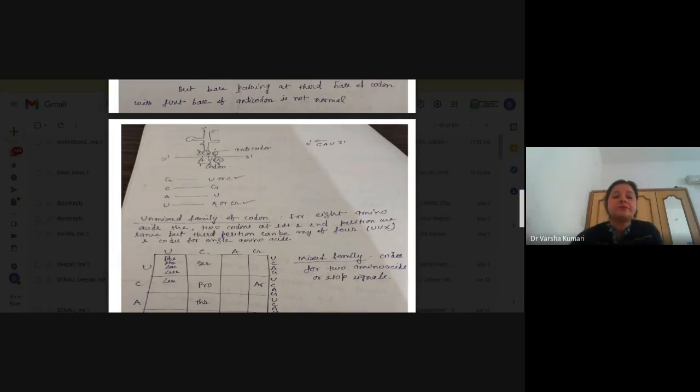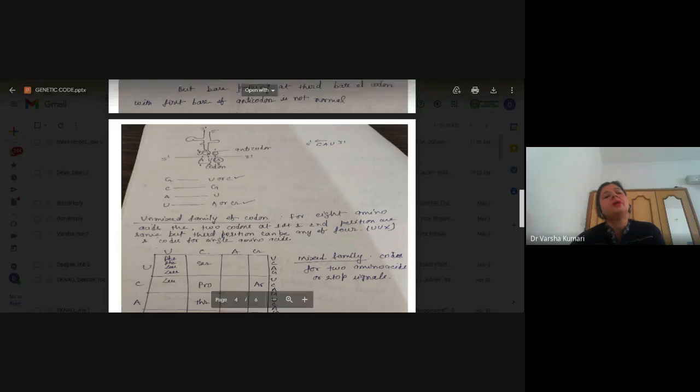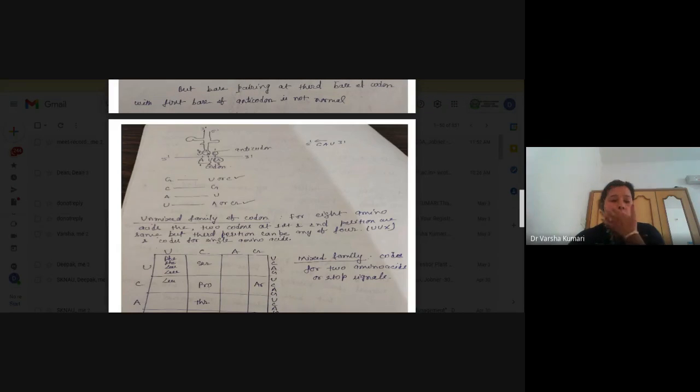But what happens? The pairing between the first two bases of the codon and the last two bases of the anticodon is very normal, meaning the A pairs with the U of tRNA, and the U with the A of tRNA. That is normal. But the pairing between the third base of the codon and the first base of the anticodon is not normal. This was given by Wobble, the scientist, so that's why it is called the Wobble hypothesis.